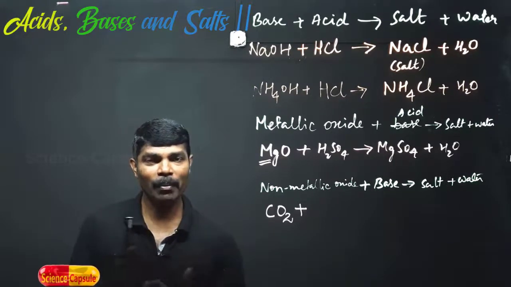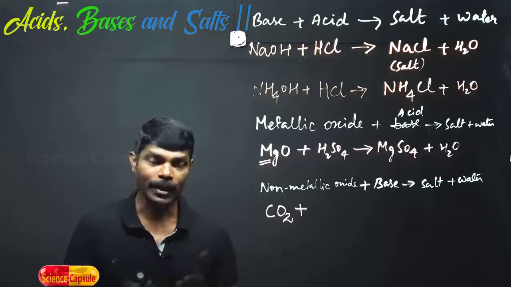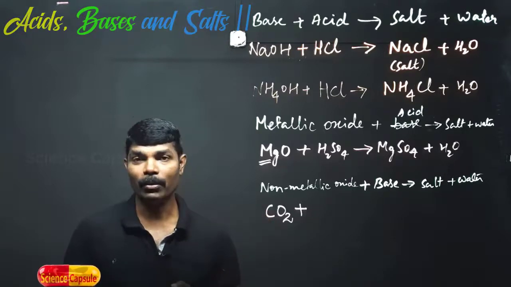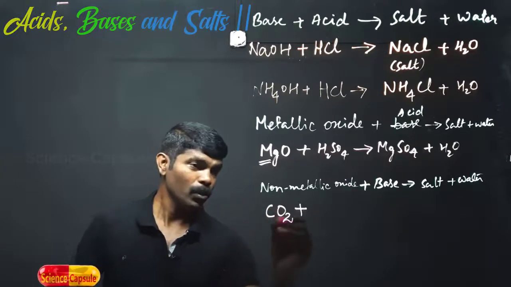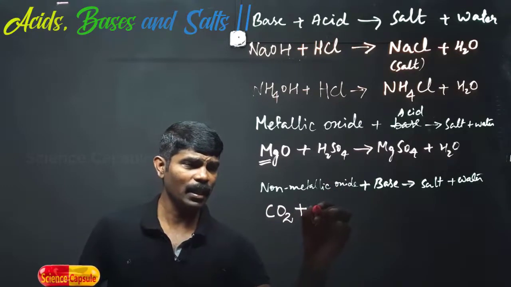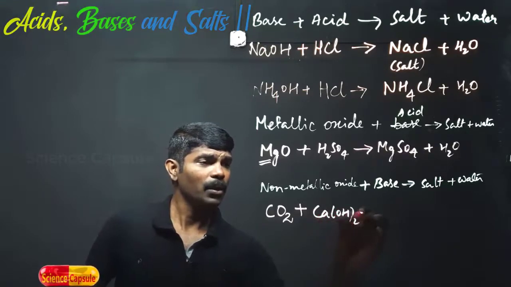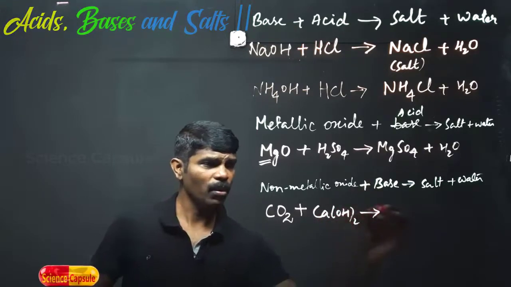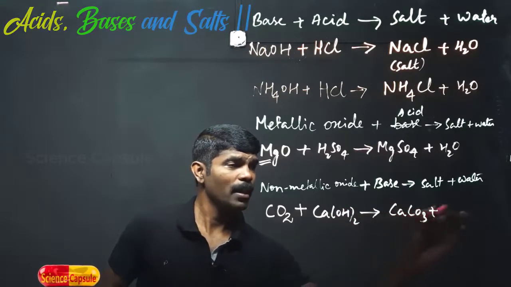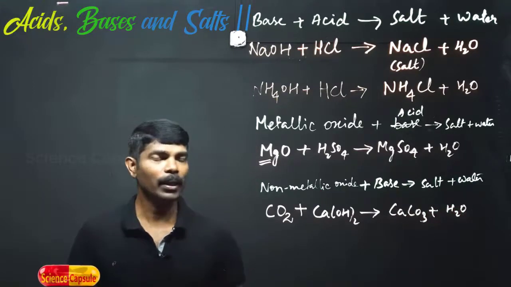So when non-metallic oxides are dissolved in water, they produce acid, so we call them acidic oxides. This reacts with a base. We can take any base. Here we are taking calcium hydroxide, which is a base, right? So again we get a salt, CaCO3, and water. This is how the reaction goes.